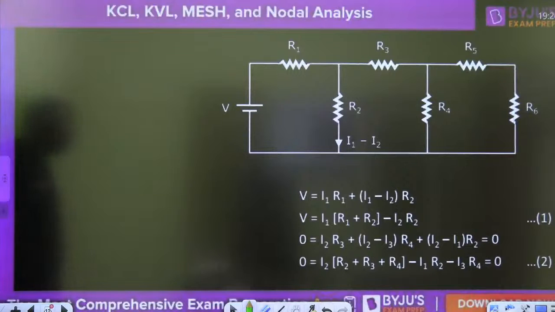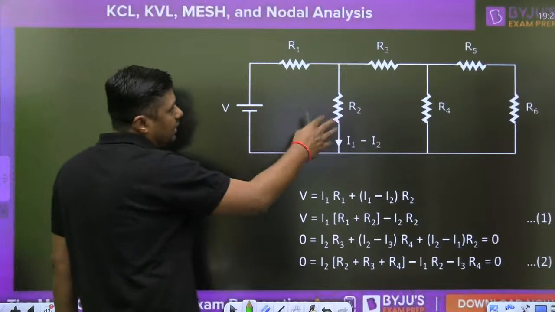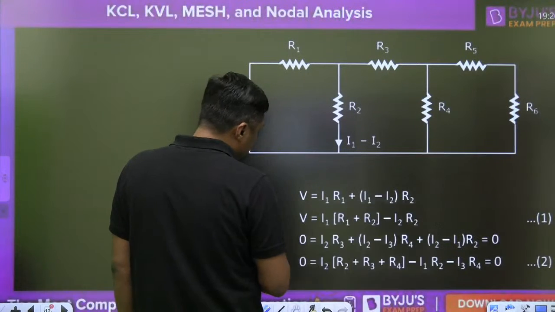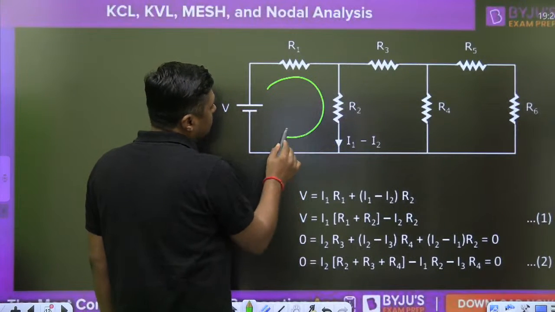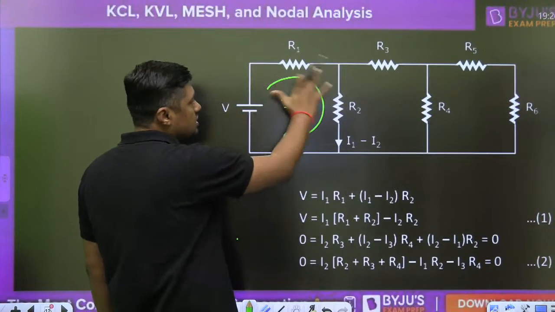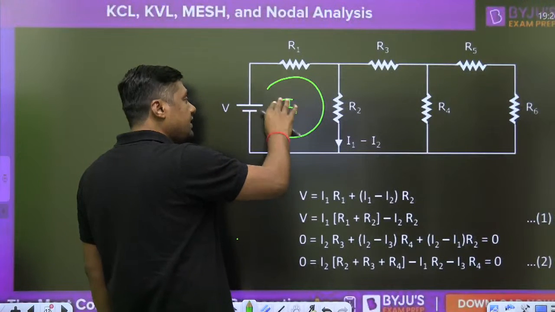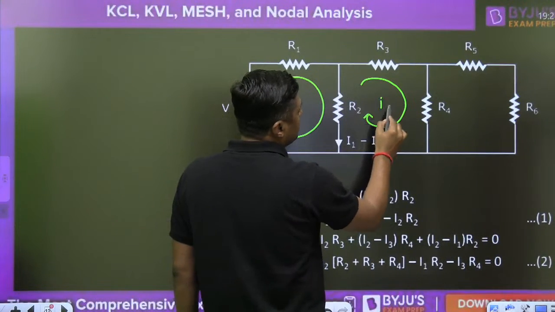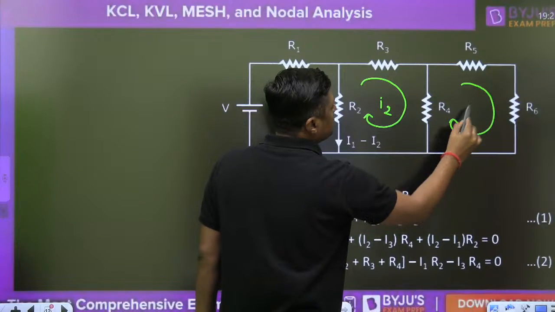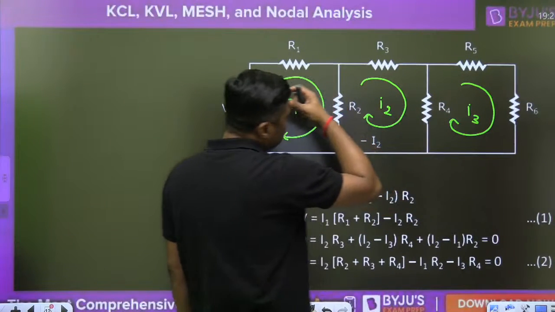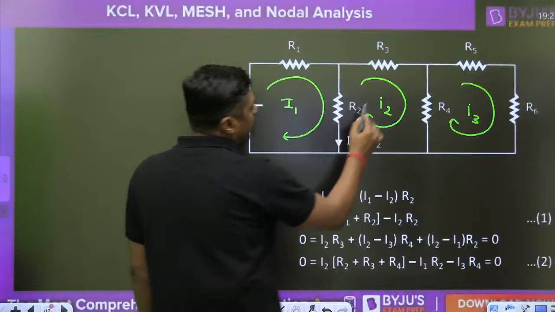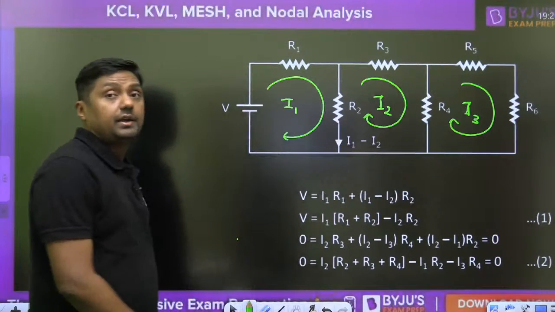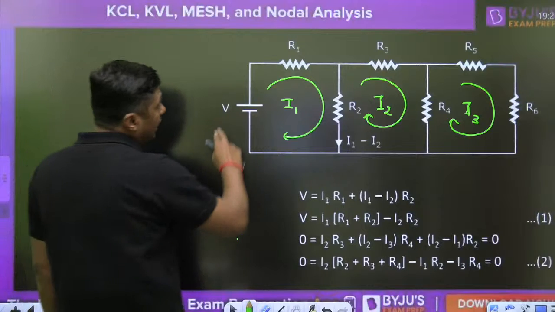Okay. Now, for example, this is the diagram. How many mesh currents are possible? This is I1, because this is an independent loop. It does not contain any other loop, right? Second, I2. Third, I3. We can assume the three mesh currents I1, I2 and I3. Right? And then you can write a KVL.